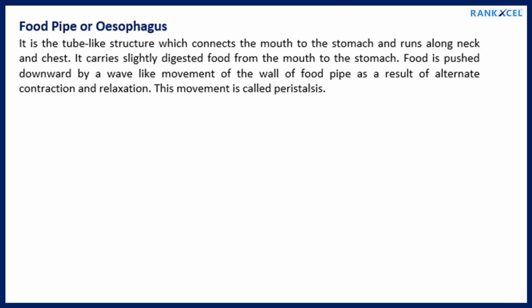Food pipe or esophagus. It is the tube-like structure which connects the mouth to the stomach and runs along the neck and chest. It carries slightly digested food from the mouth to the stomach. Food is pushed downward by a wave-like movement of the wall of the food pipe as a result of alternate contraction and relaxation. This movement is called peristalsis.